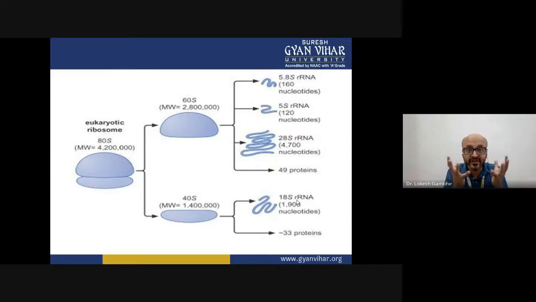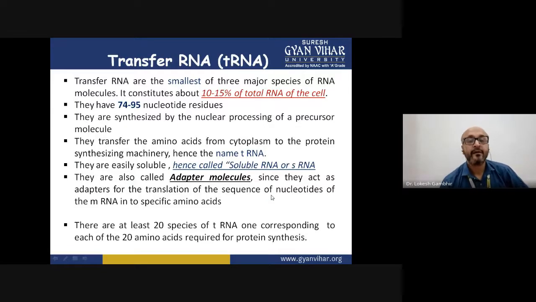So what is the summary of ribosomal RNA in a nutshell? We have prokaryote, we have eukaryote. In prokaryote we have 70S, bifurcated into 50S and 30S. In 50S, we have 2 RNA molecules, that is 5S and 23S. And in the small subunit, we have 16S. Whereas in eukaryote, we have 60S and 40S. The 60S has 3 RNA molecules, that is 5.8S, 5S and 28S, whereas the small has 18S. So that is the complete bifurcation of ribosomal RNA.